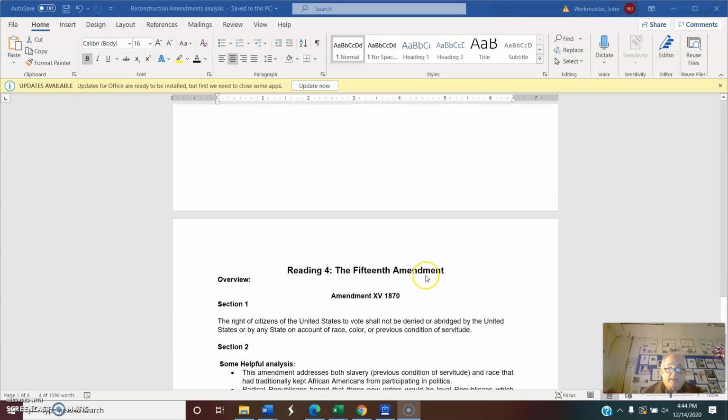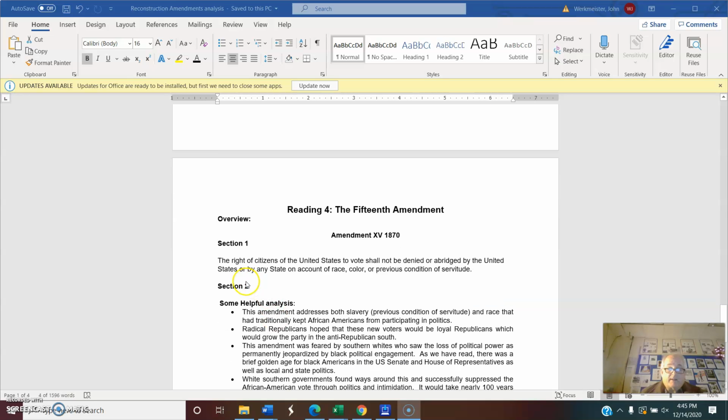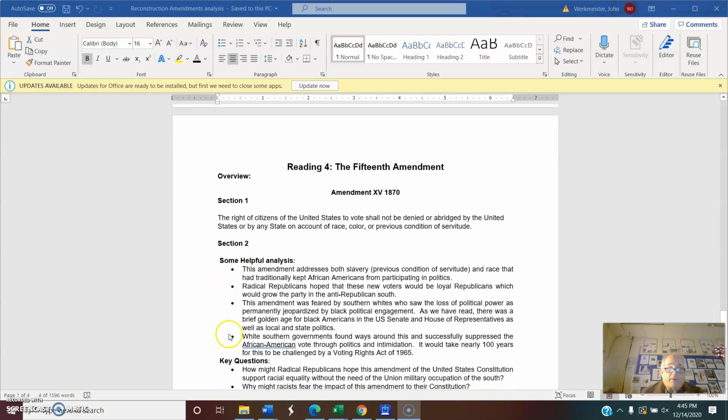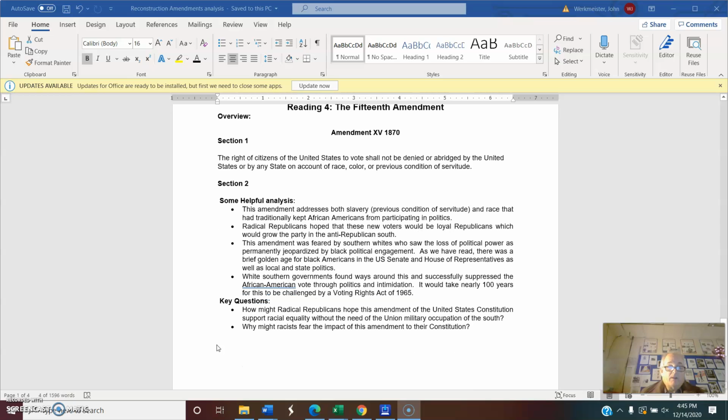The 4th reading is the 15th Amendment. That's the last reading we have for this assignment here. I'll type an overview in for you for that, and I don't have that put in yet. We have just one section. This is very simple. I provide you with some helpful hints to consider why this is important, how this is historically connected to what we're studying. And then we have, again, the key questions.